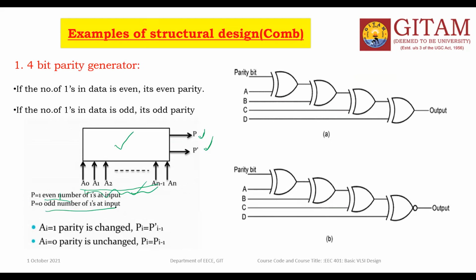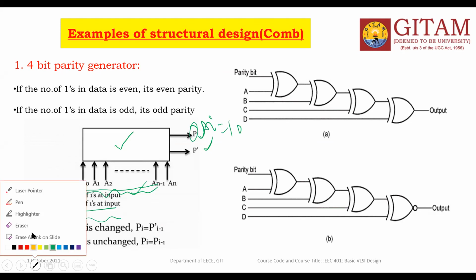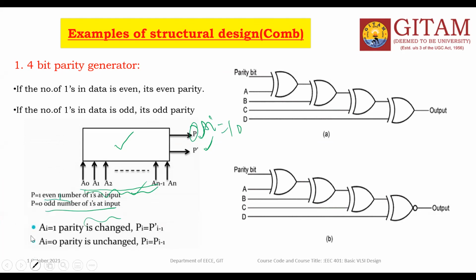Take A_i equal to 1 or 0. If A_i is equal to 1, the parity is changed: P_i equals P bar of i minus 1. If A_i is equal to 0, the parity is unchanged. Now let's see how the parity generator can be designed. A 4-bit parity generator means 4 input bits are there.